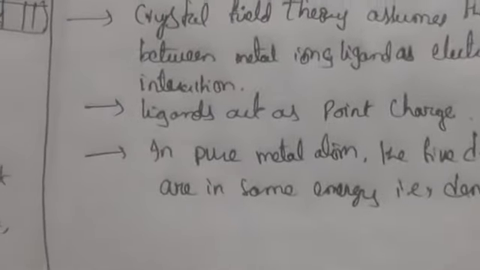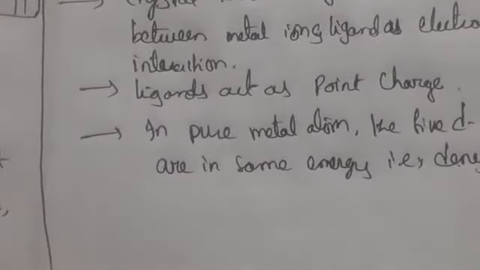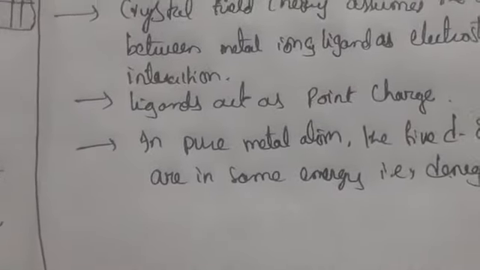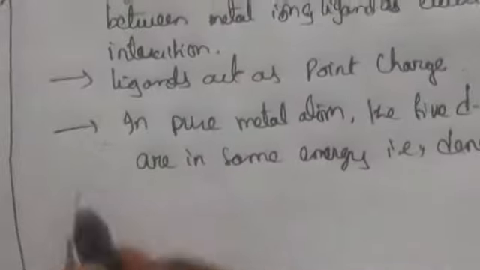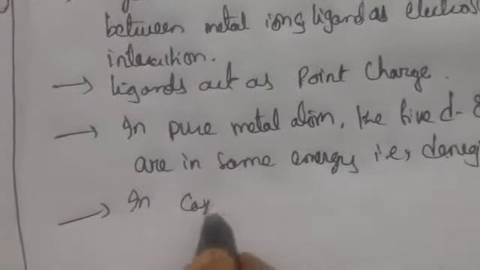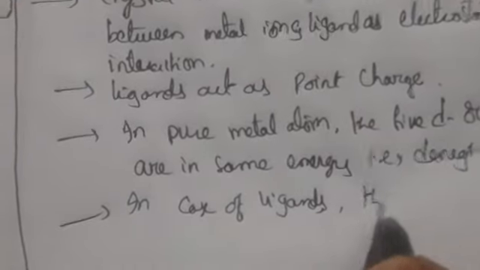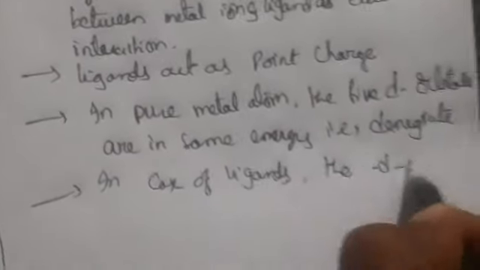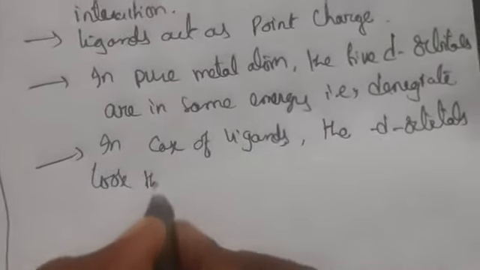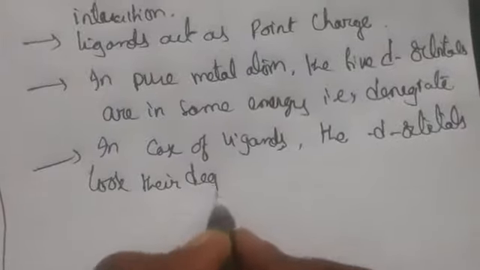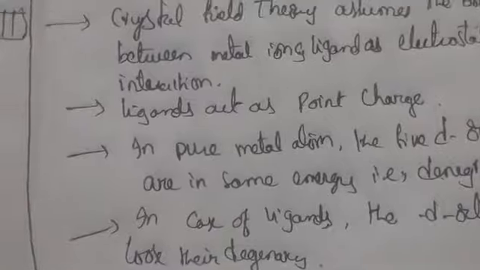So the d orbitals lose degeneracy because of repulsion from ligands.